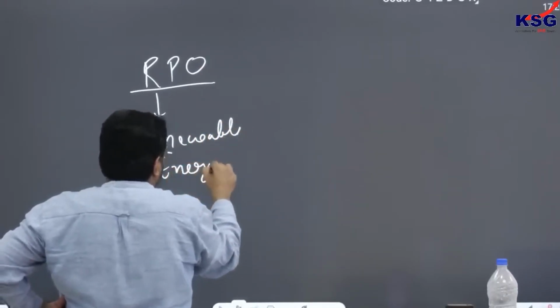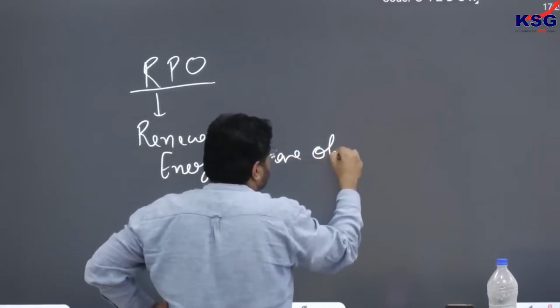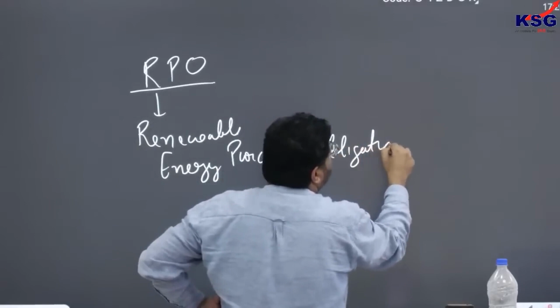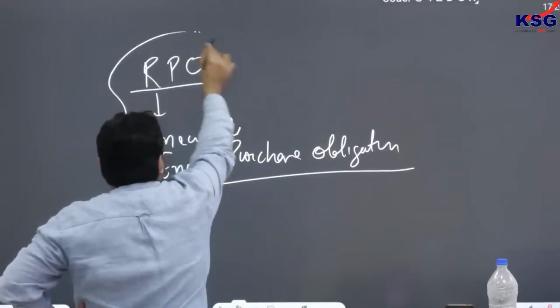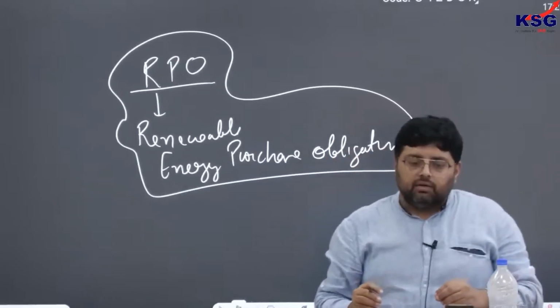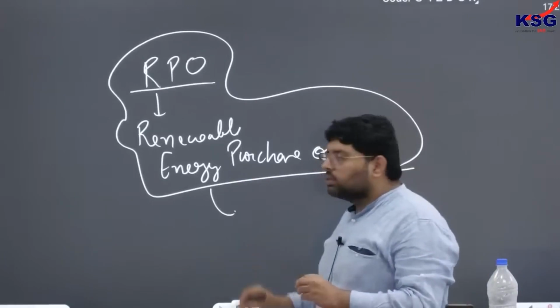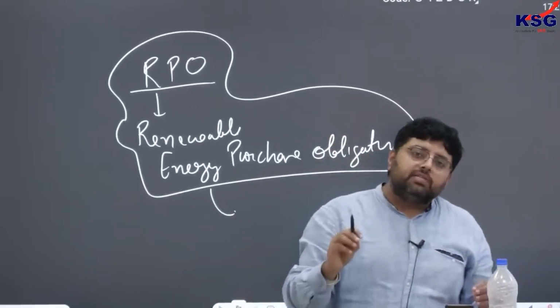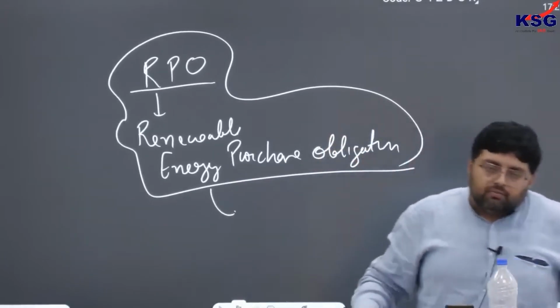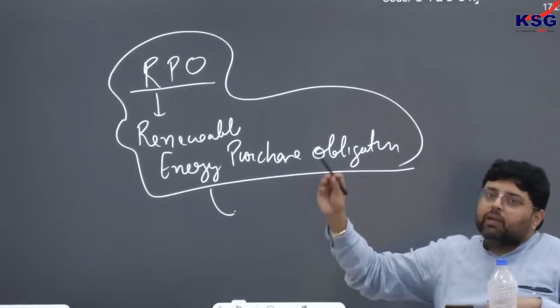In that, we have clearly stated that there are some entities which have to purchase renewable energy.